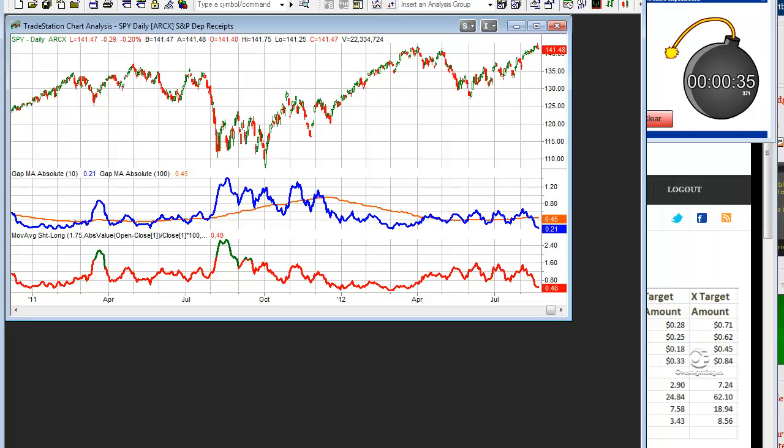This can also be seen in the red line on the bottom of the chart, which simply takes the 10 and divides it by the 100. You'll also note at the end of last year, the 100-day average was about 1%. So gap size the last few weeks is running nearly a fifth of what the average was for the second half of 2011. Average gap size typically goes hand in hand with volatility, and like volatility, it ebbs and flows.